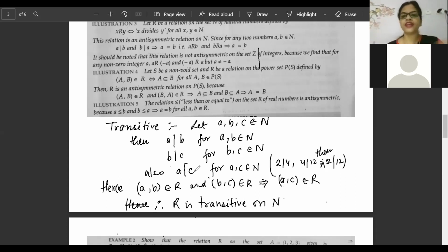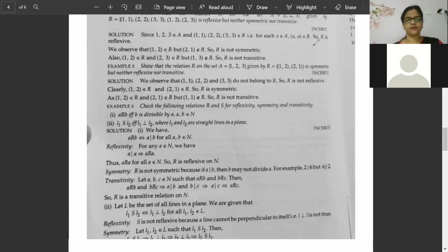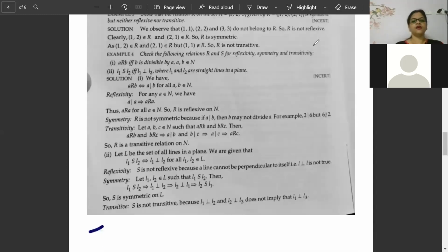Now we will go for the next question. It is telling about L, a set of all lines in a plane. I think without solving, you will tell me the answer, because in the last class we were discussing this only. Questions on lines are coming. This question is coming from NCERT. See this question, beta.